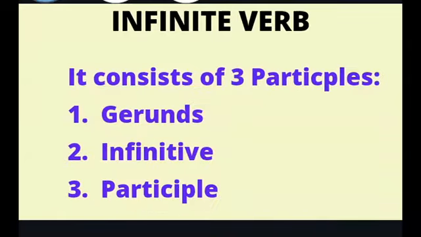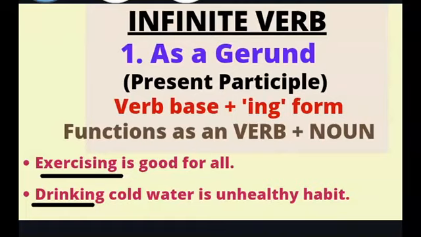Infinite verb consists of three types: gerunds, infinitive and participle. Infinite verb as a gerund. In this case, the verb base plus ing form acts as a verb plus noun. Example, exercising is good for health. Drinking cold water is an unhealthy habit. So here exercising and drinking are infinite verbs. They act as verb plus noun. So it is called a verbal noun.